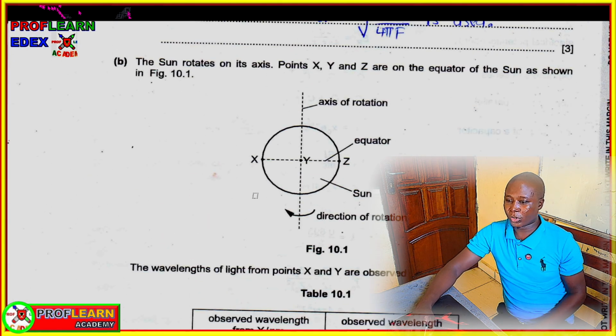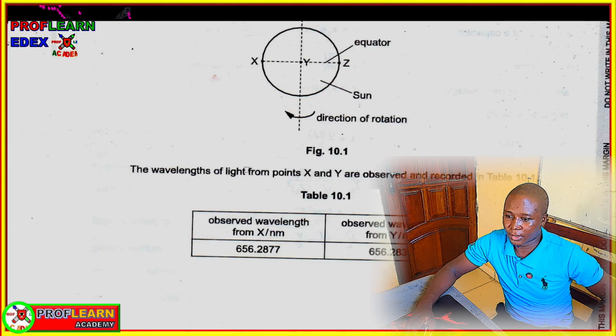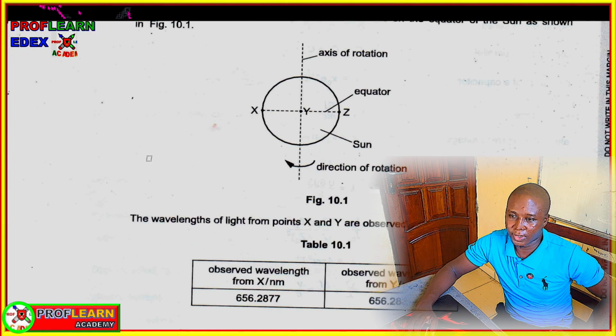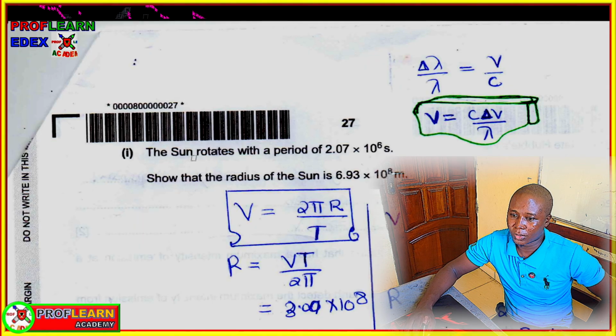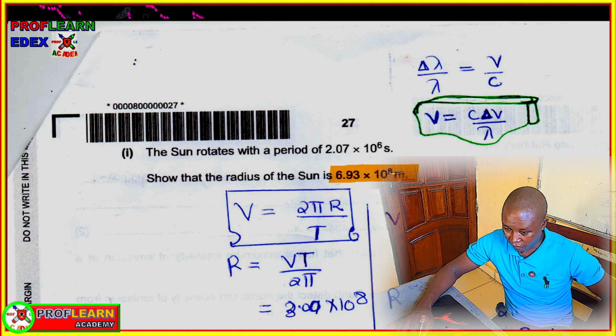So this is the question that we are talking about, where the sun is spinning on its axis, and then we are given the observed wavelength at point X and the observed wavelength at point Y. We were supposed to show that the radius of the sun is approximately this value.